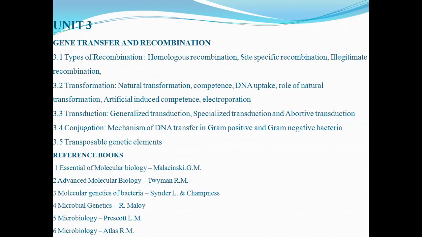Unit number 3 is how you are going to transfer the gene and recombine the gene. Transfer means movement from one place to another, and recombining means something is there and you are just reconstituting it. So that is recombination. Here we will be studying various types of recombination like homologous, non-homologous, site-specific, etc. Then the next process of gene transfer which we are going to study is transformation. What is transformation? Natural and artificial, how DNA is taken up and how it is transferred into various organisms. Various different methods are there that we will be studying in transformation.